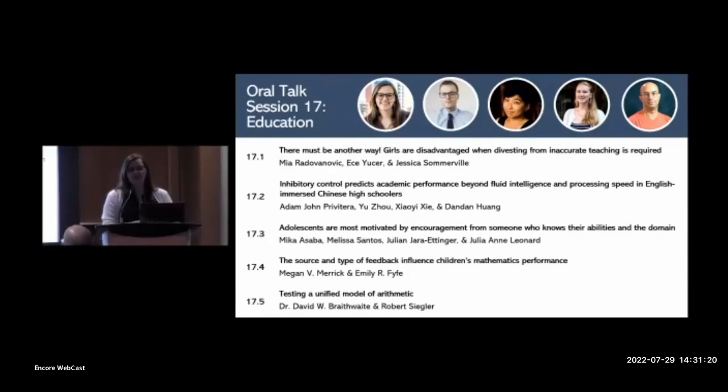This will be followed by Mika Asaba's talk, which presents evidence that middle and high schoolers value encouragement from those who know both them and the content matter well. Next, Megan Merrick will present how differences in feedback source, computer-based or person-based, relate to mathematics performance. And along this theme of mathematics, Dr. David Braithwaite will conclude our session by presenting a model which unifies an understanding of decimal and fractional arithmetic.